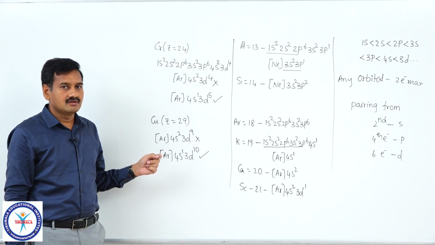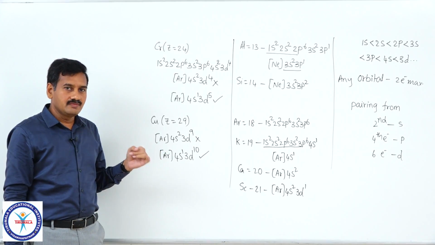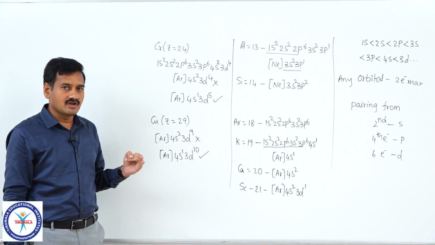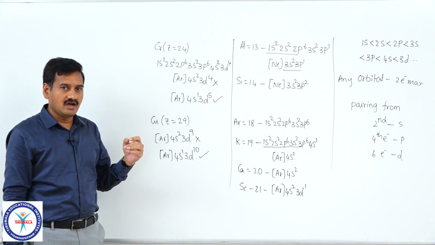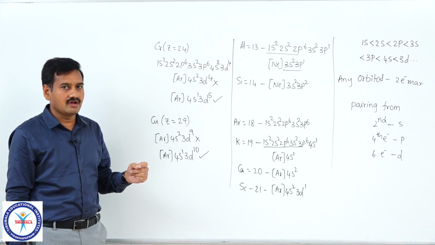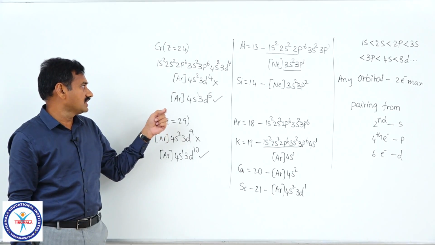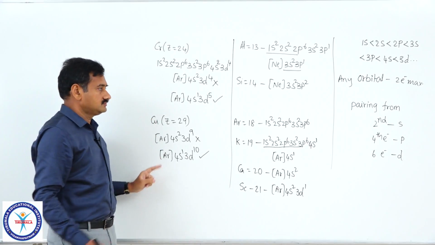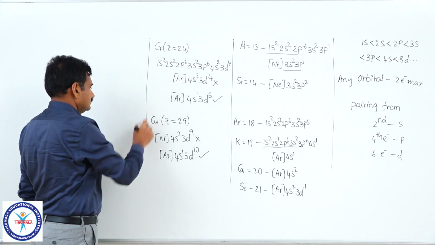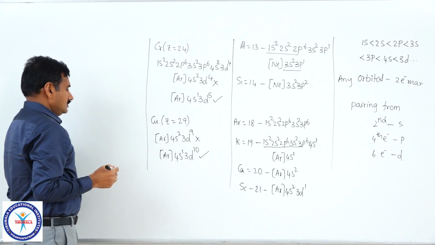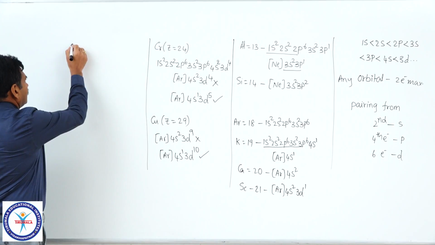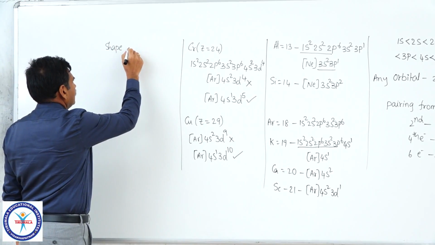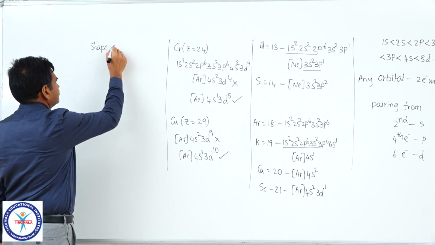That can be explained by knowing the shapes of orbitals and then the symmetry of the orbitals and so on. First, I am giving a brief idea of the shapes of the orbitals, and after that I will explain why the electronic configurations of chromium and copper are this way. In quantum numbers, we already discussed the shapes briefly. Here also, once again I am giving the shape of orbitals.